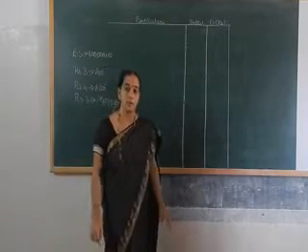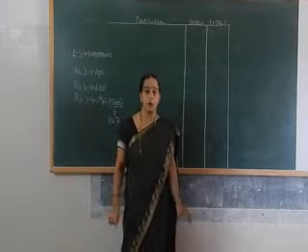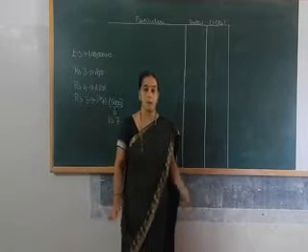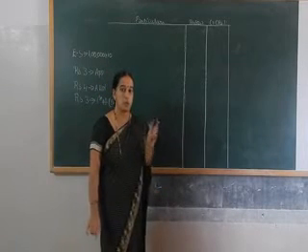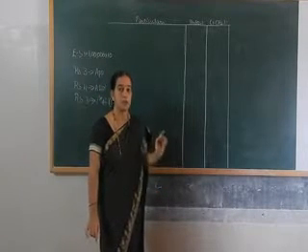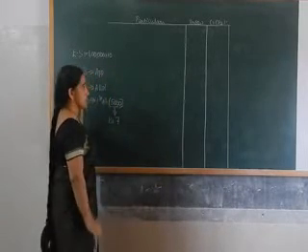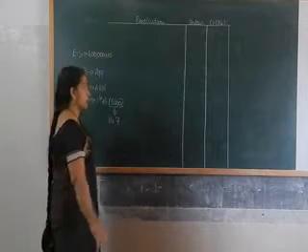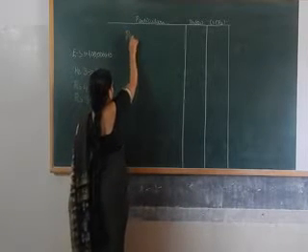This type of question will be asked under section D for 12 marks, and it is a compulsory question for 12 marks, that is issue, forfeiture and reissue of shares. The first entry we have to pass is for receiving the application money. Now, what is the journal entry for receiving the application money?